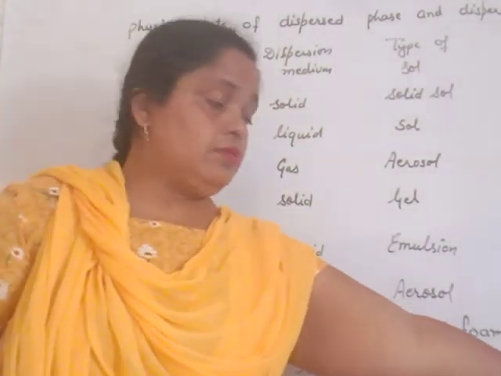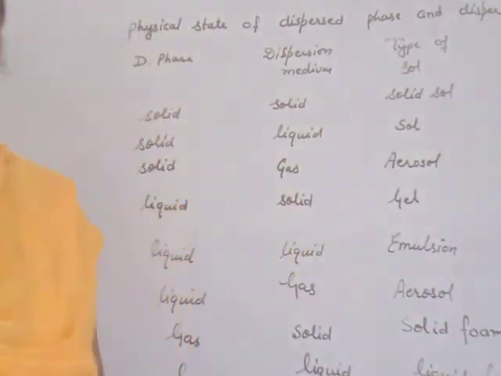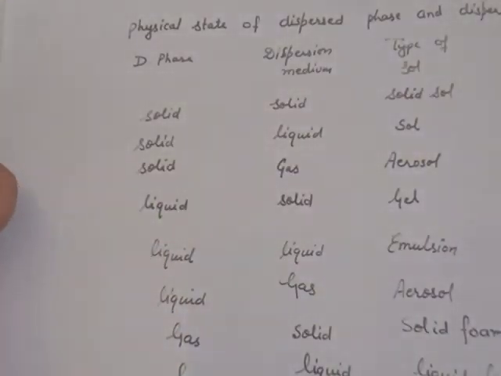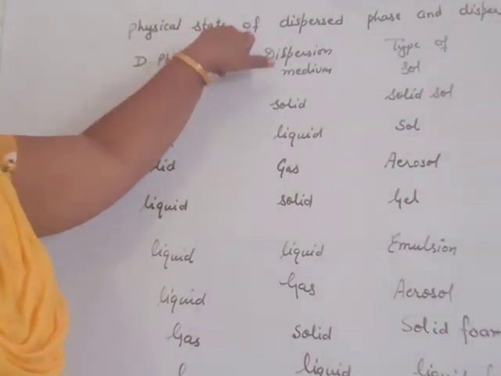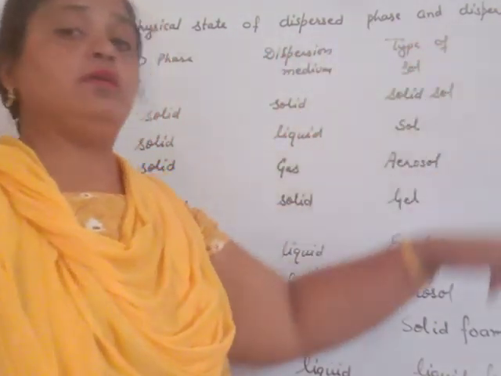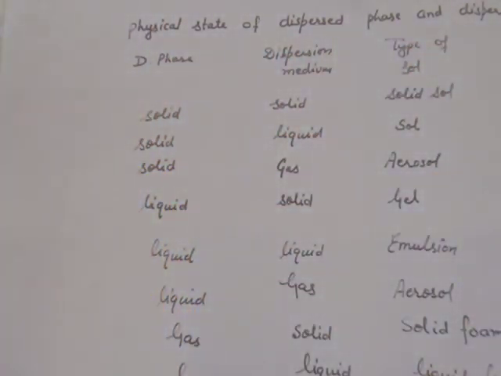That is known as lather, and that lather is produced by soap. Then it is known as soap lather. These are the 8 types of colloidal sols on the basis of physical state of the dispersed phase and dispersion medium. Thank you.